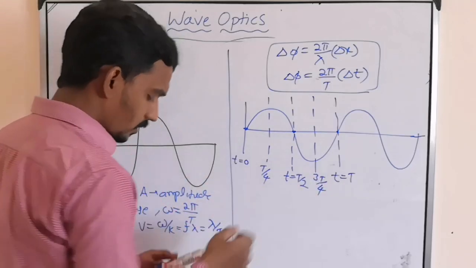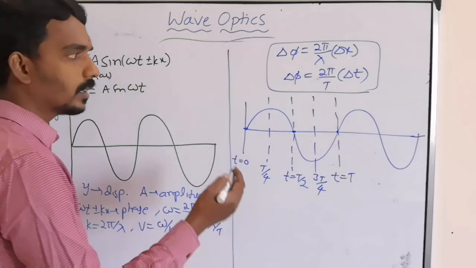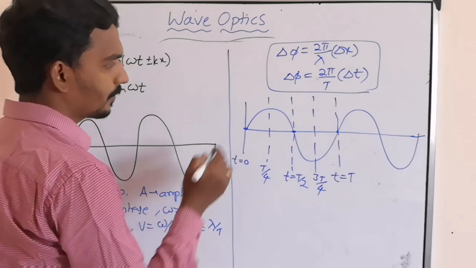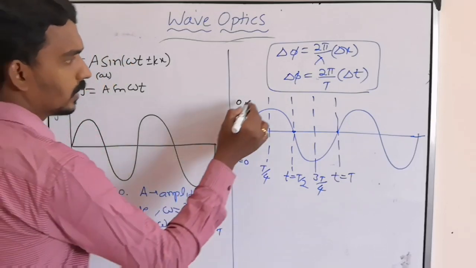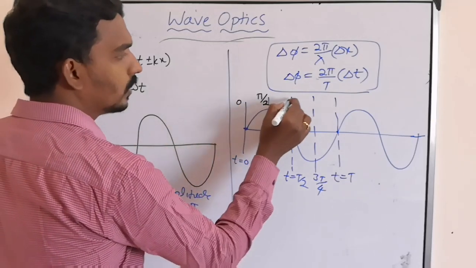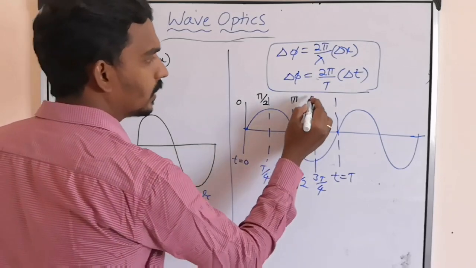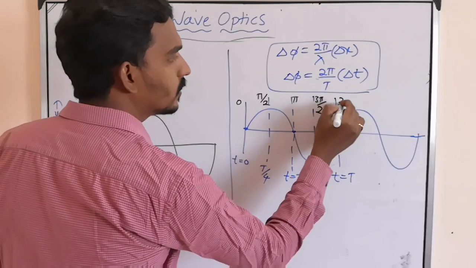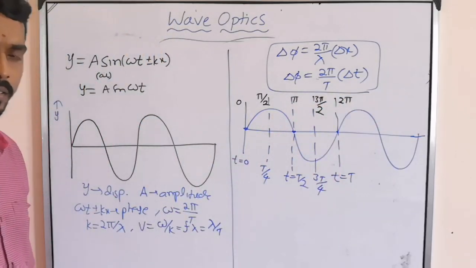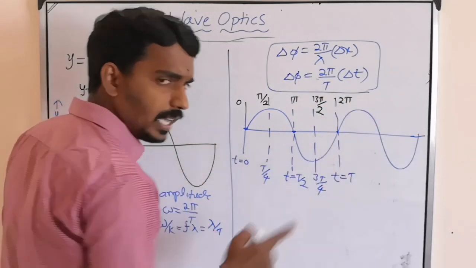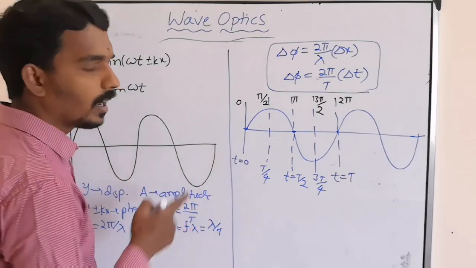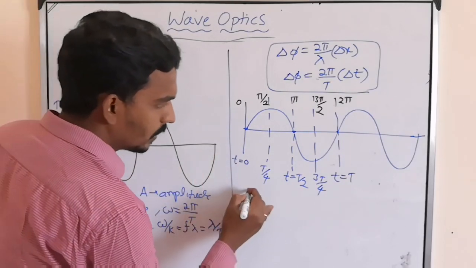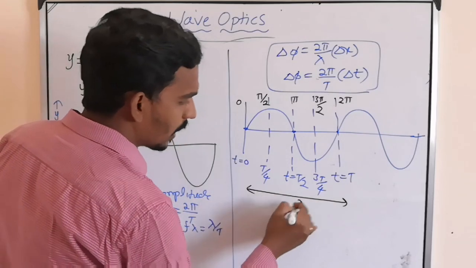But the same thing you can also tell in terms of angle, I mean phase. This is 0, this is pi by 2, this is pi, this is 3 pi by 2, and this is 2 pi. The same thing you can also tell in terms of linear displacement. From here to here, lambda.